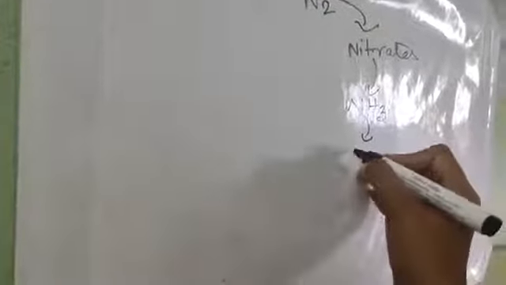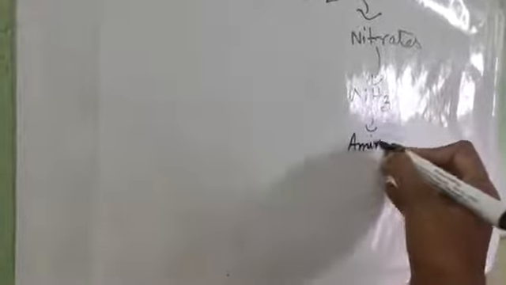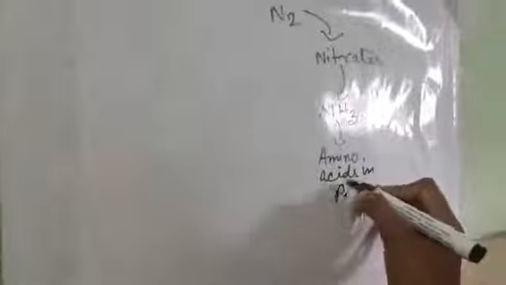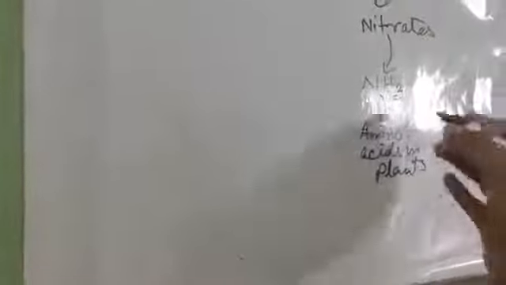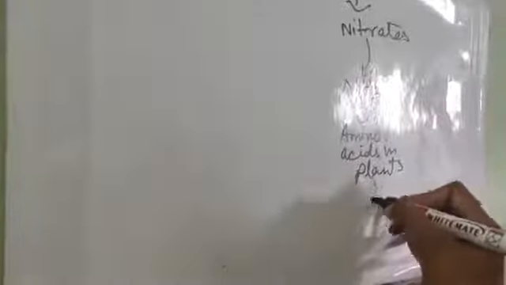Then these nitrates or nitrites are converted into NH3, or ammonia. These are absorbed by the plant in the form of amino acids, and the plant proteins are transformed into animal protein.